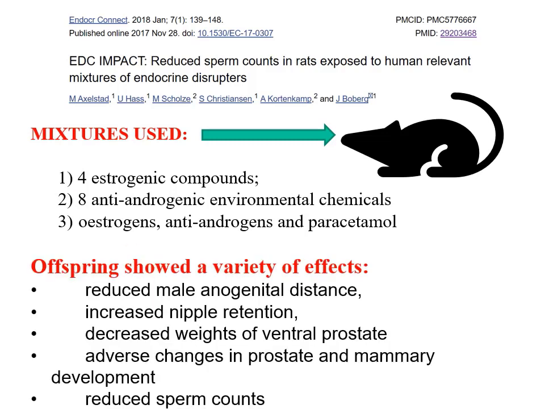And the results were clear. The offspring showed a whole variety of effects characteristic of interference with normal male reproductive development. Reduced male anogenital distance, increased nipple retention. Normally in male rodents they lose nipples. Changes in the mammary development and changes in the prostate, reduced sperm counts in adults, all characteristic of the sort of testicular dysgenesis syndrome which occurs in humans.